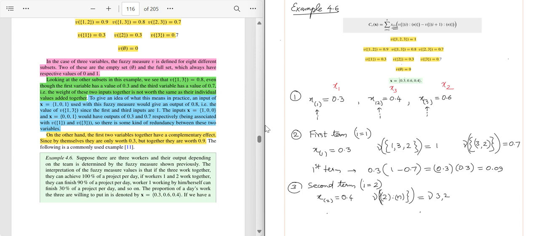Here also I will rearrange the brackets, because this is the set notation and this is the function value. So now the fuzzy measure of the subset containing elements 3 and 2 is nothing but 0.7. This is the first term.